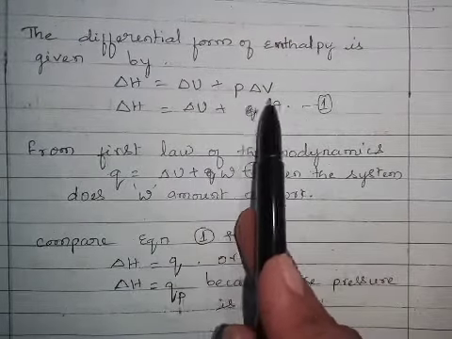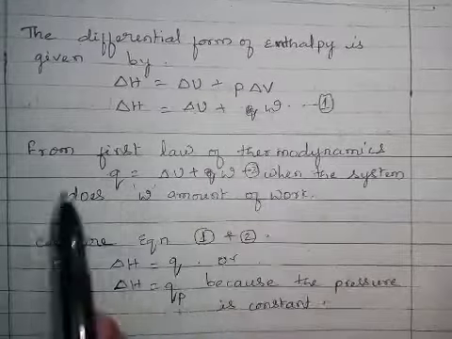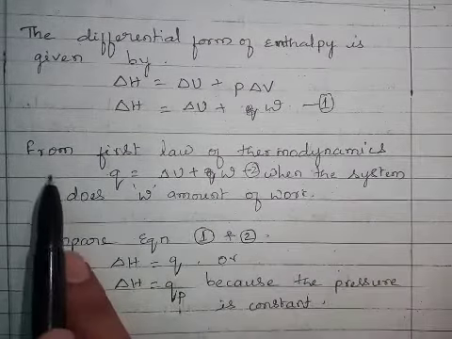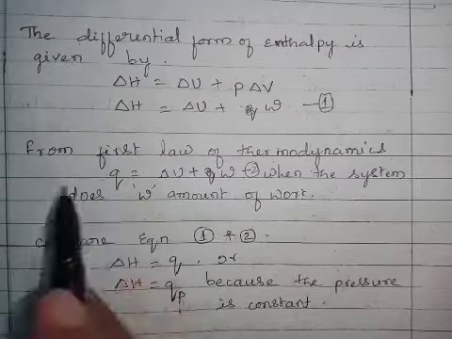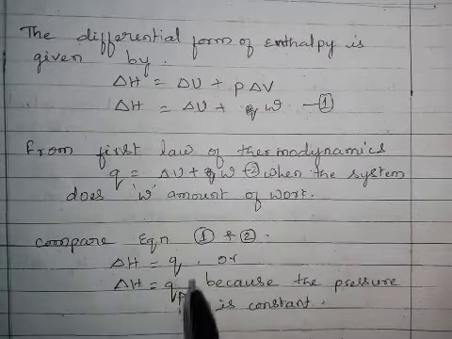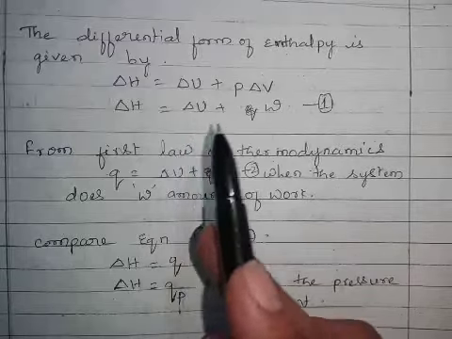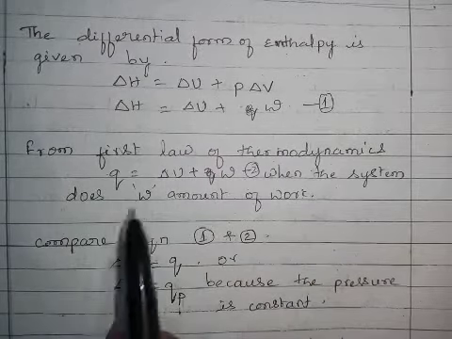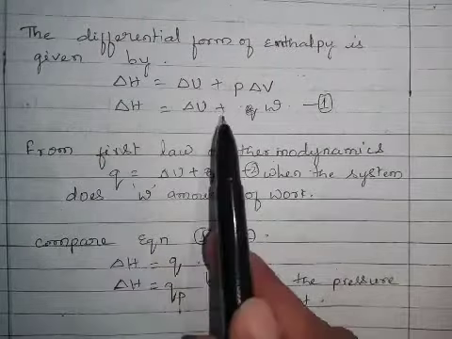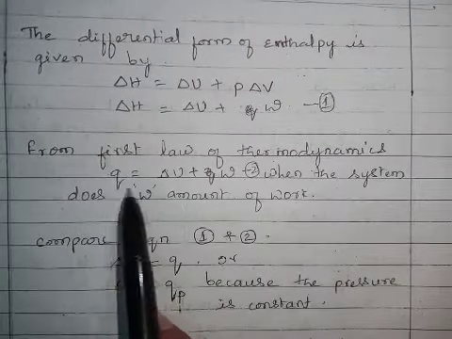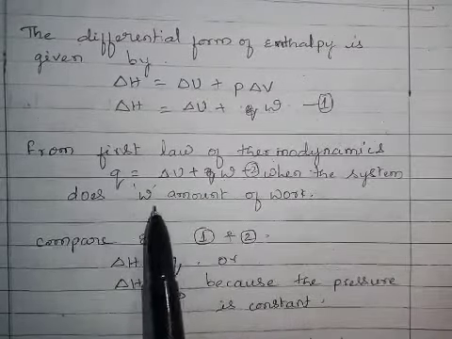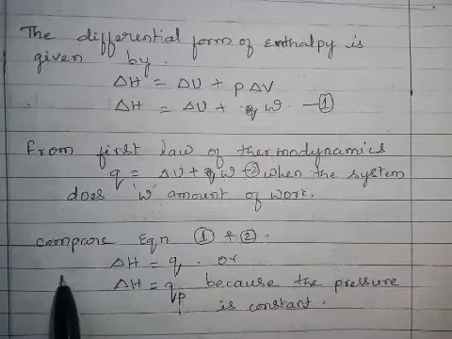In place of P delta V, we can write it as W, that is equation 1. We know from the first law of thermodynamics that delta U equals Q plus W. We can write that equation as Q equals delta U plus W when the system does W amount of work.